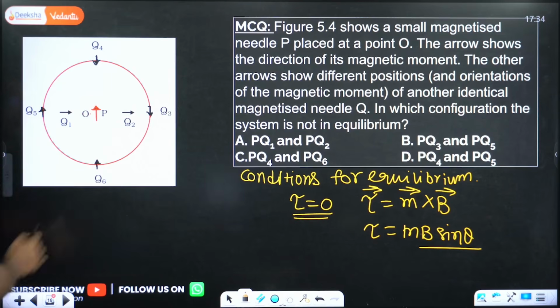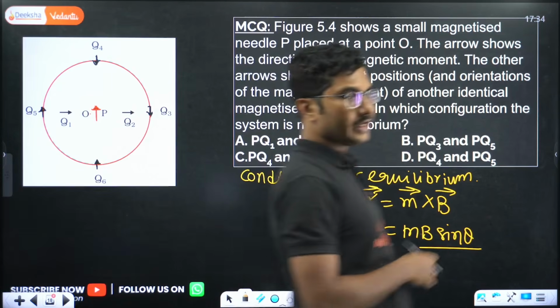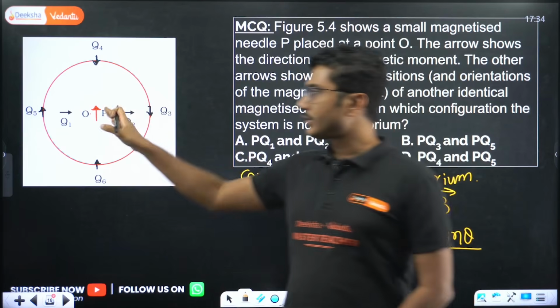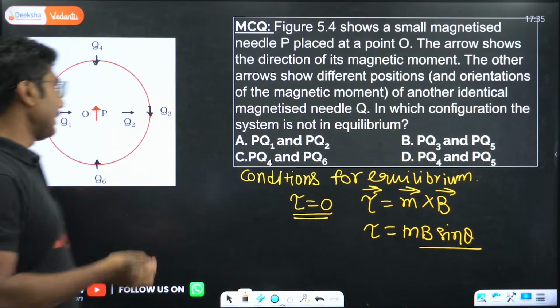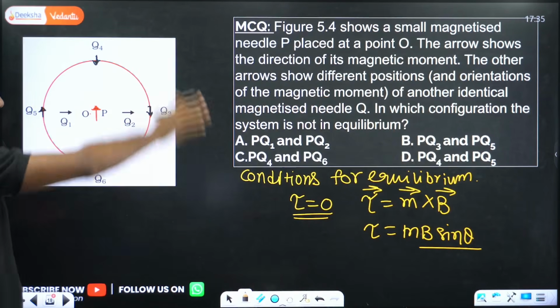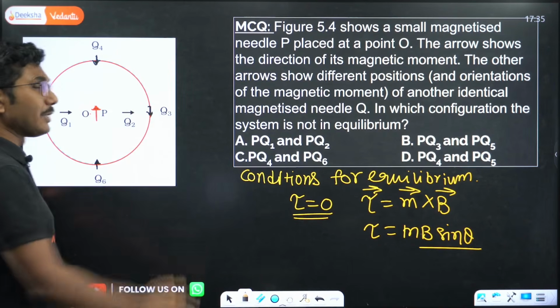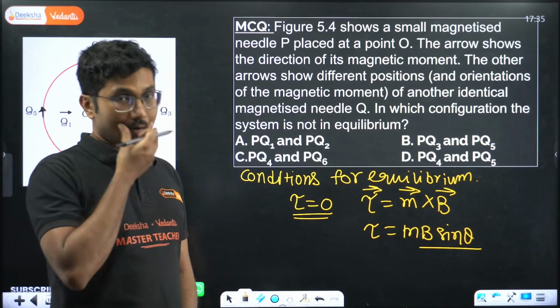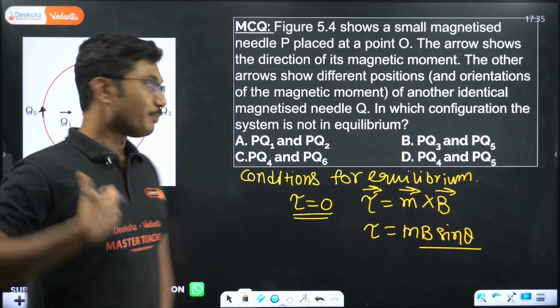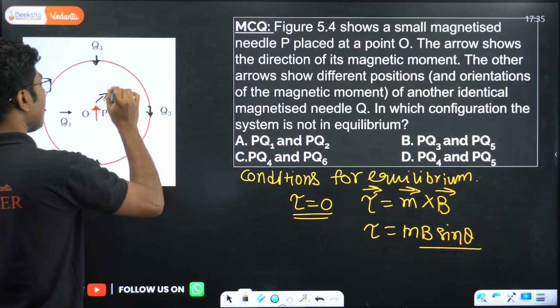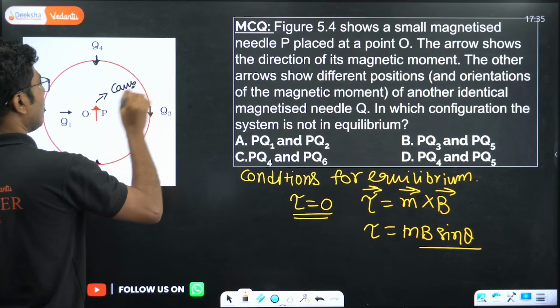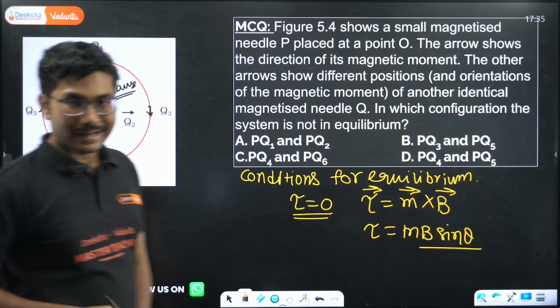So first you need to find the magnetic field due to this dipole, at individual points. The second dipole is clear, but you need to find the direction of the magnetic field. So P is the cause. This is creating the external magnetic field.